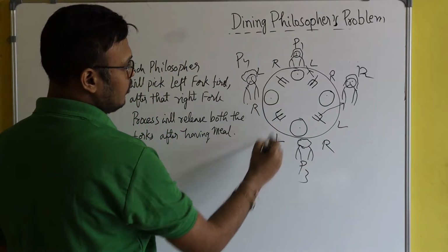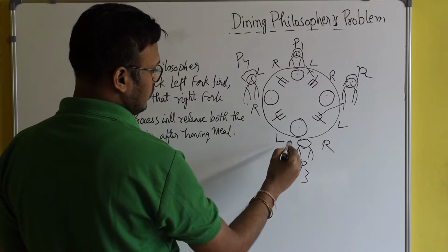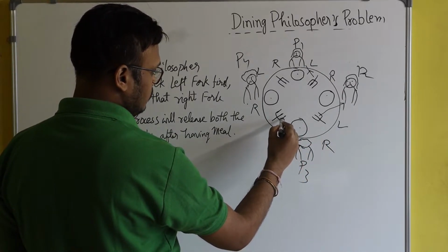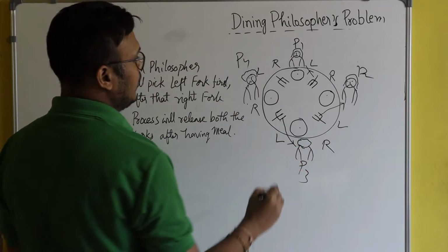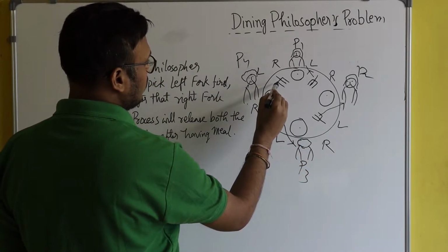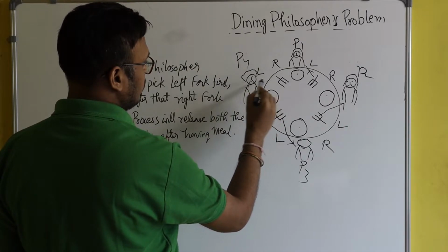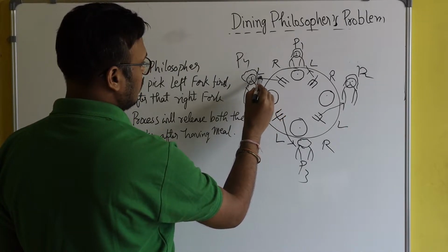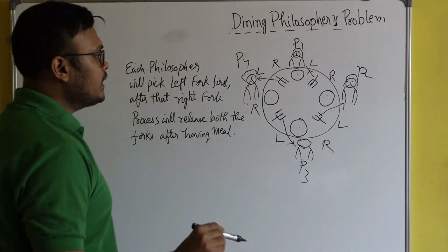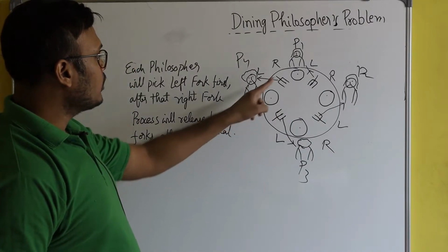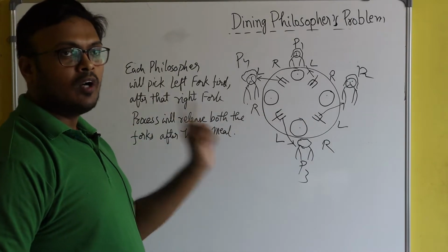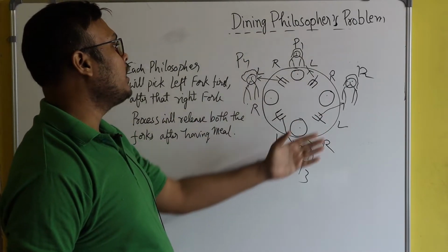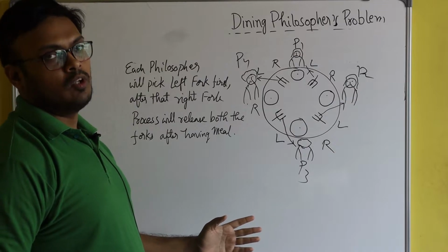Similarly, this fork will belong to this philosopher, and now this fork will belong to this philosopher. So now you can see that all the forks have been occupied. One fork has been occupied by each philosopher.